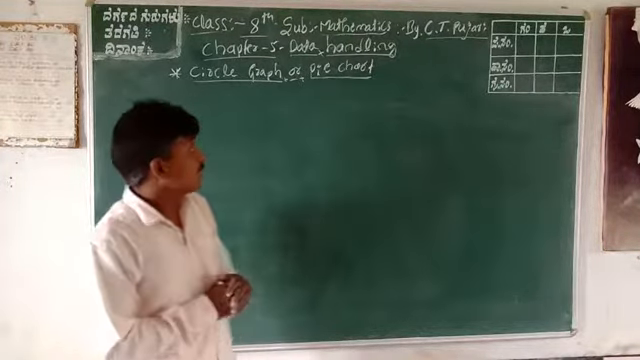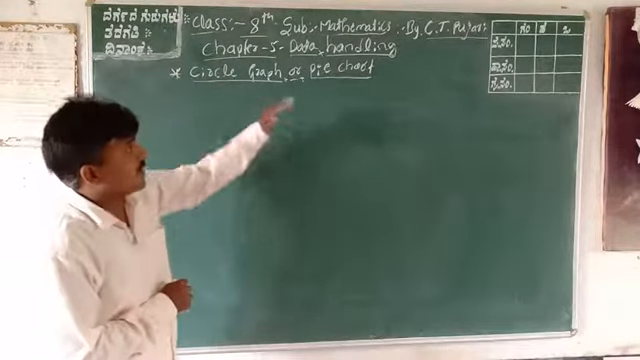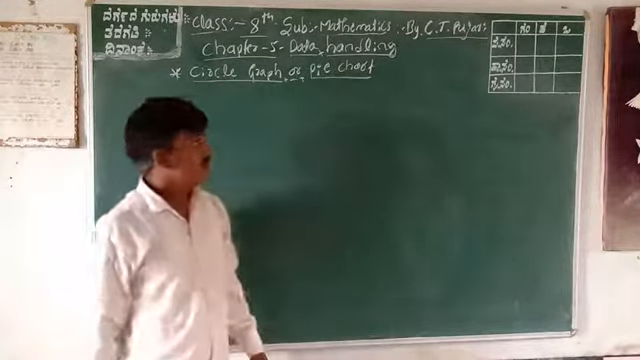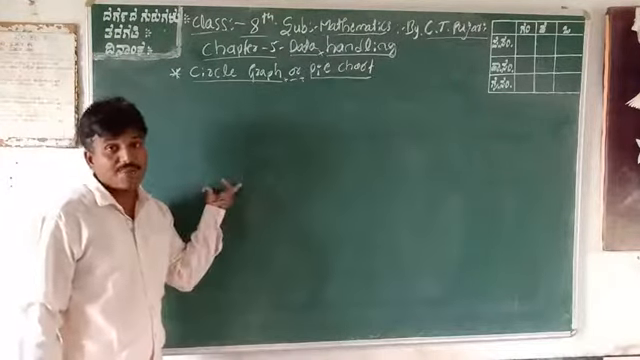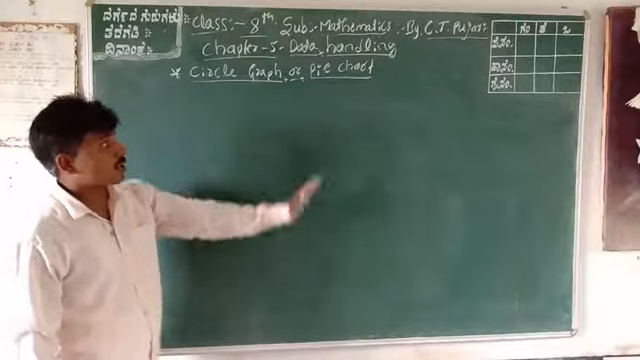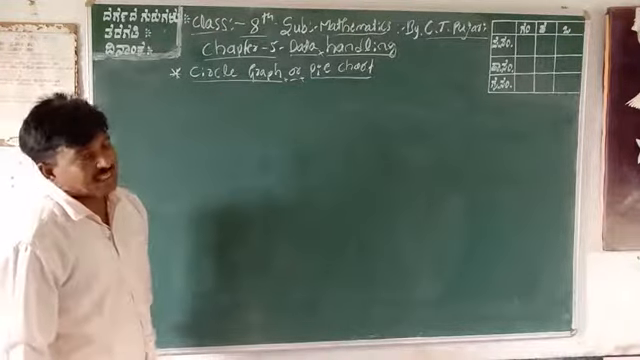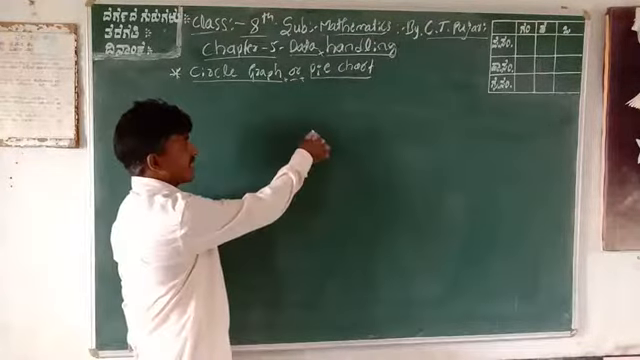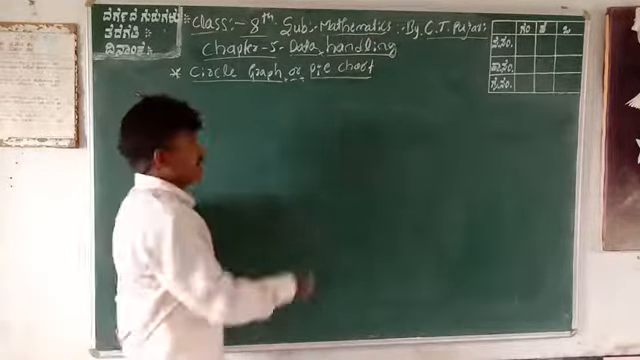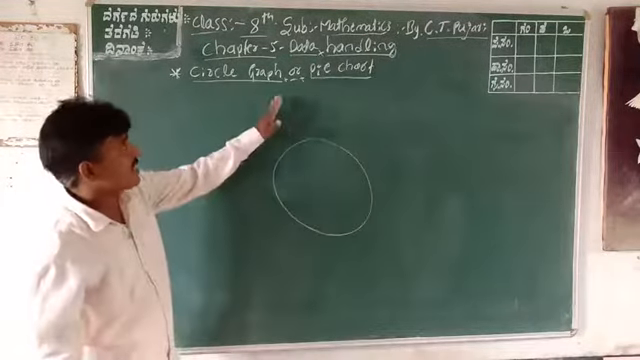No problem. Today you will learn only about the circle graph, otherwise called the pie chart. You have learned about pictograph, bar graph, double bar graph, and histogram. Today we learn only about the pie chart. Here you can see the pie chart. It is in the circle.